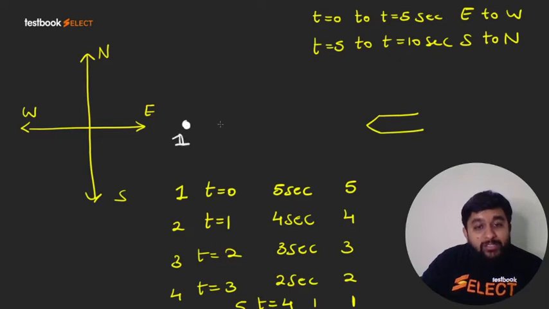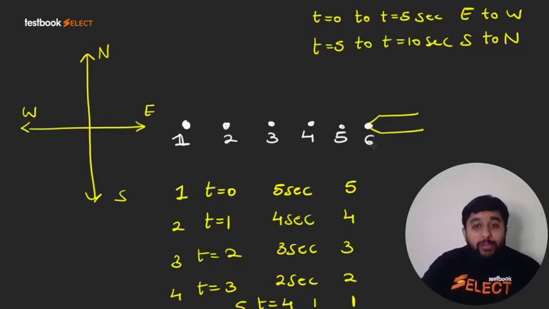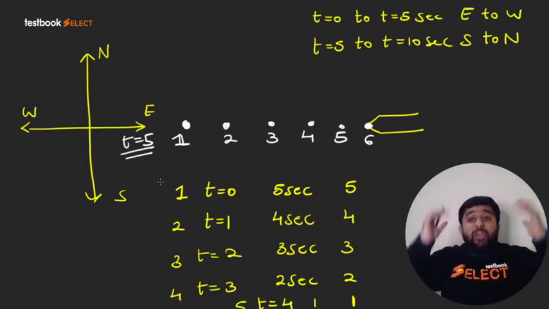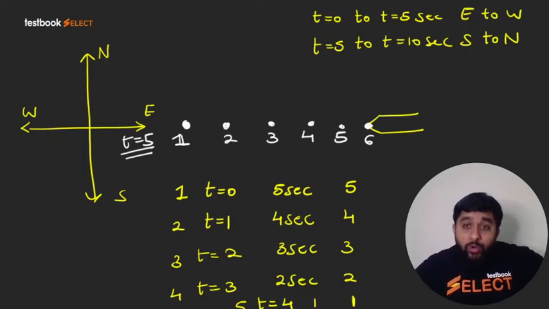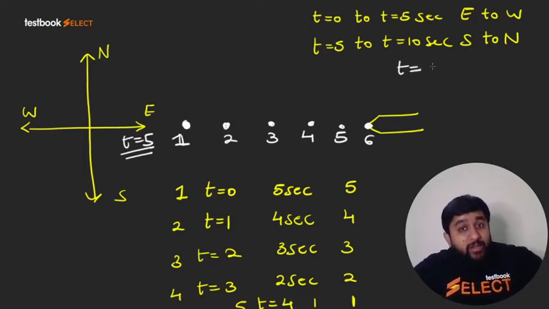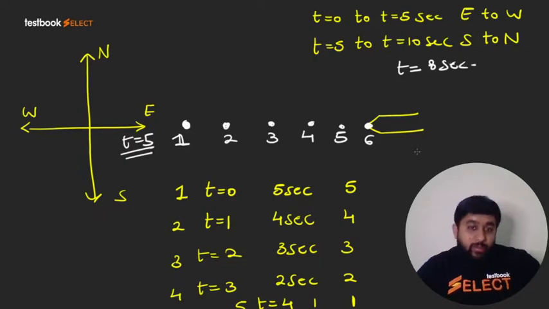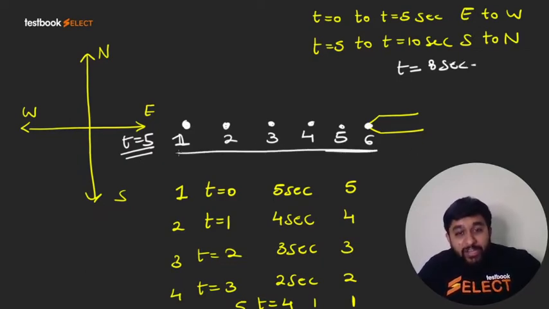Particle 1 at a distance of 1 unit, particle 2 at a distance of 4 units, particle 3 at a distance of 3 units, 4 and 5, particle number 5, and the sixth particle is coming out, right? Now exactly at this time instant when we have taken a photo, the wind velocity has changed. Now the particles are moving up. Next photo I will take at t equal to 8 seconds. So this is the instantaneous position of particles at t equal to 5 seconds.